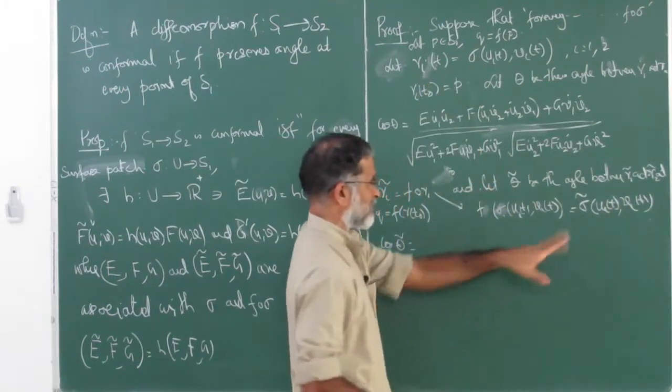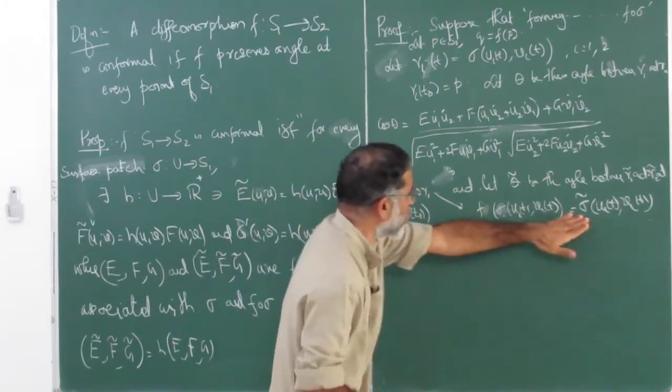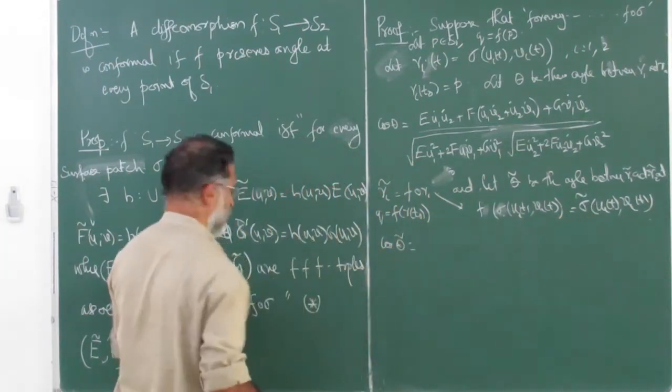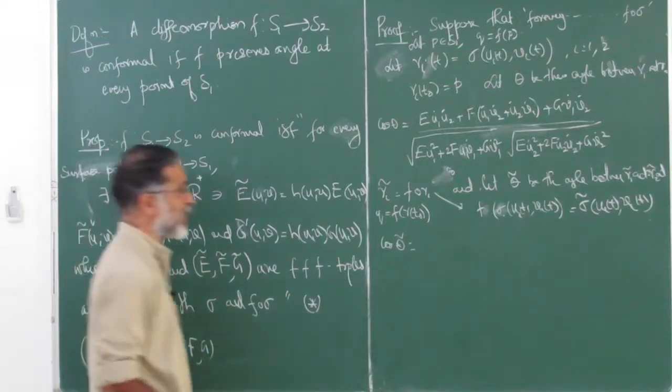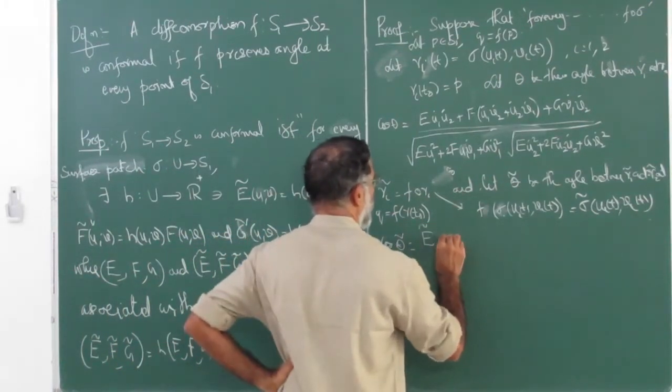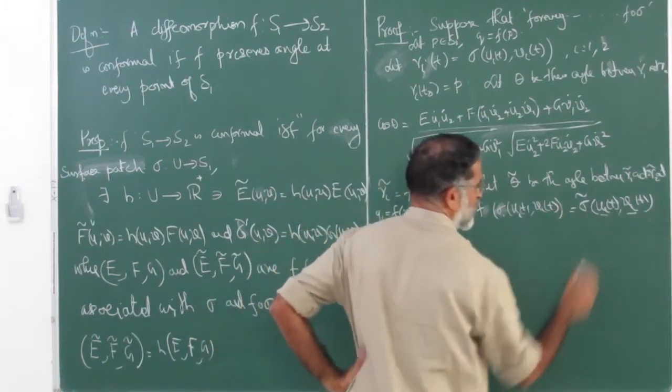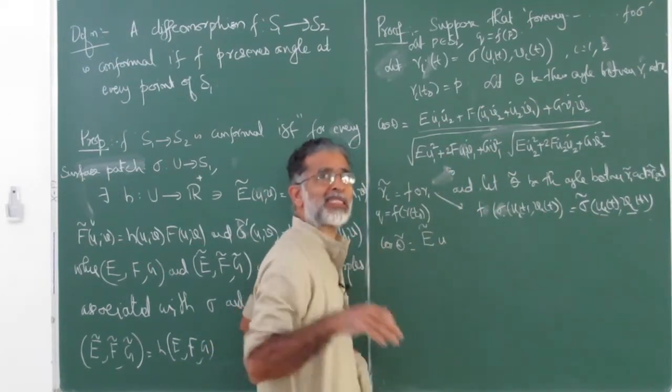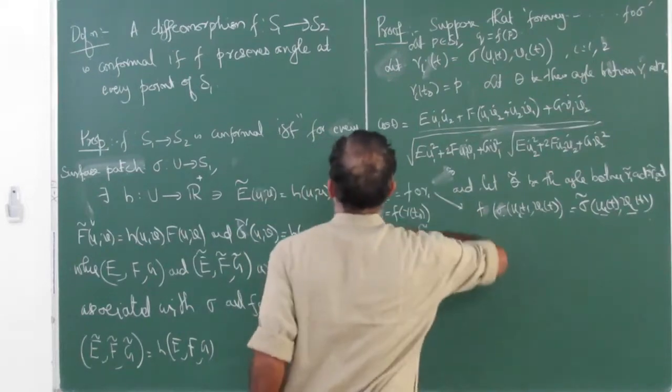F composite sigma is nothing but sigma tilde, and associated to sigma tilde we have the first fundamental form. So take the expression. This is going to be E tilde, the other things are unchanged. The u_i, v_i is the same curve in the base domain.